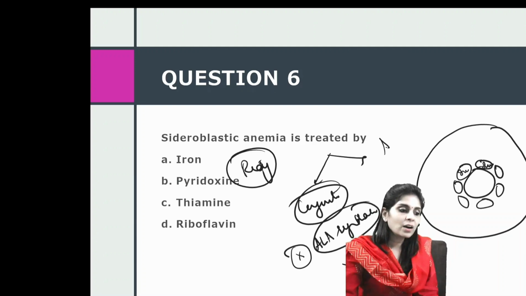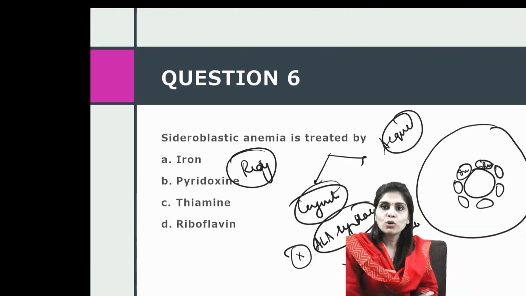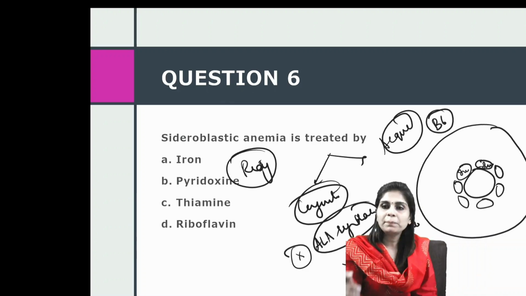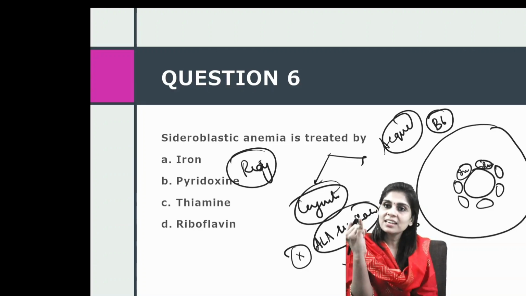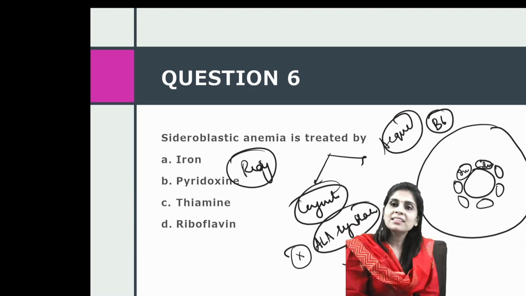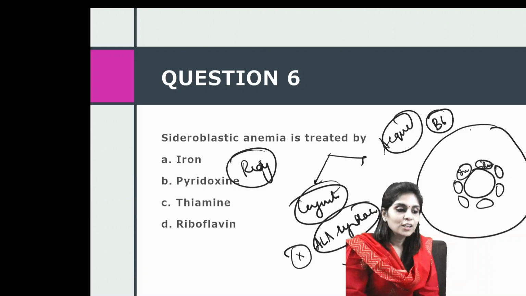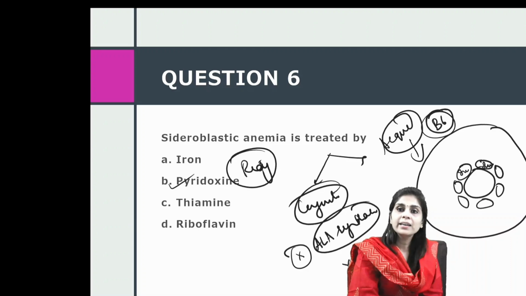So that ALA synthase defect causes X-linked sideroblastic anemia. And what are the acquired causes? ALA synthase is basically a decarboxylase and needs B6 as a coenzyme. Please remember, B6 or pyridoxal phosphate is necessary as a coenzyme for transamination and decarboxylation reactions. Because the ALA synthase step involves decarboxylation, it needs pyridoxal phosphate. So B6 deficiency will cause sideroblastic anemia. The answer is that it's treated by B6.